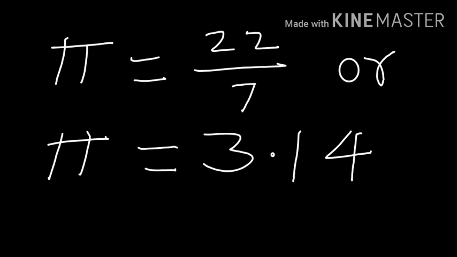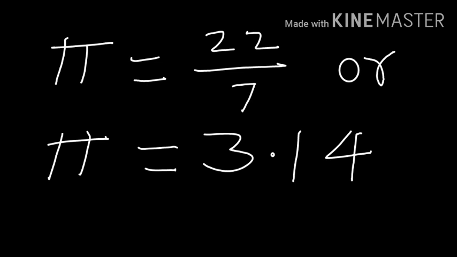After this, let us learn about one more interesting number, that is pi. This pi is most of the times used in calculating the area of the circle and circumference of the circle. And pi is considered to be 22 by 7 or 3.14. 22 upon 7 and 3.14 both are rational.